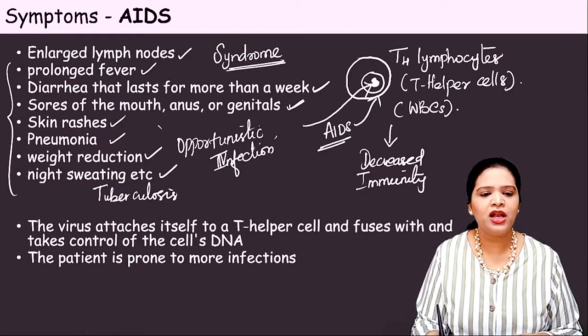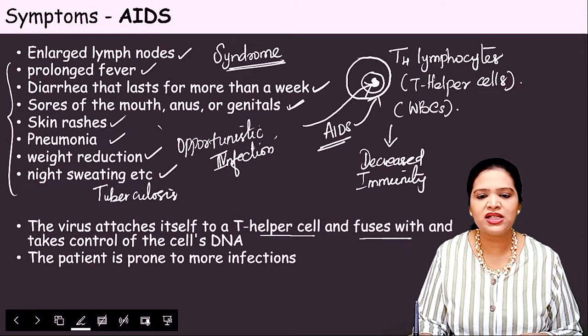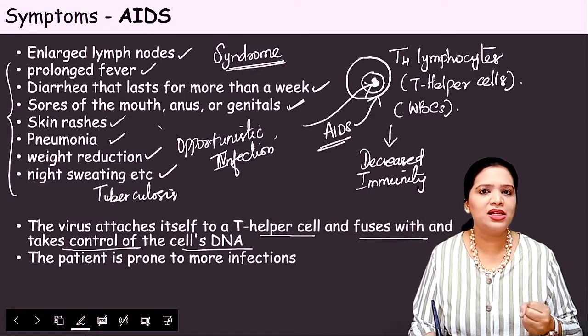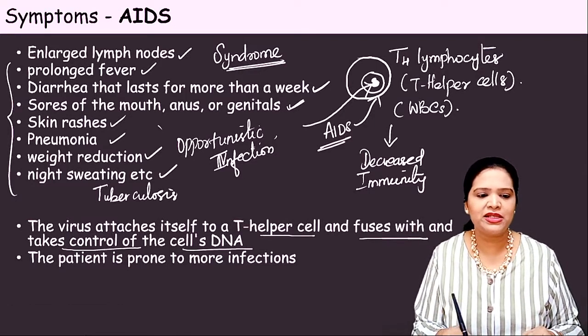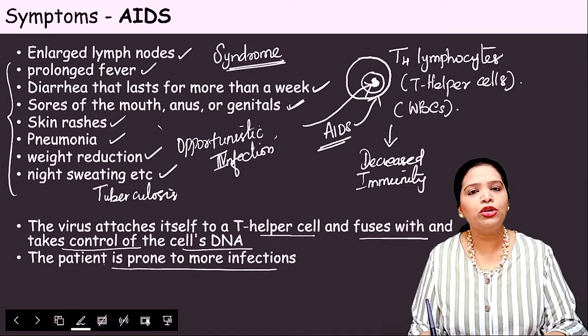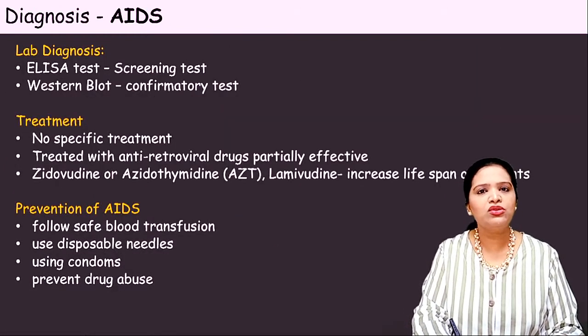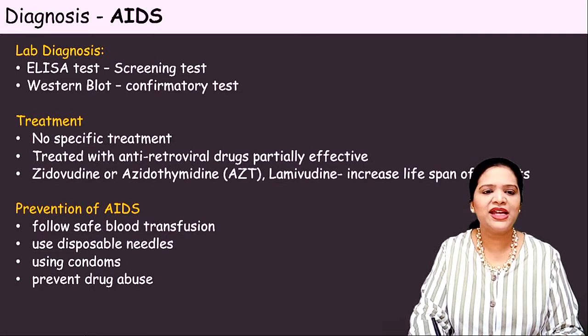Okay, right? So we know this, the virus attached to the T helper cell and fuses with the DNA of the T helper cell and it controls the functions of the T helper cell. That's why the patient is prone to more infections. Okay, clear? Right. So how to diagnose AIDS? How we diagnose AIDS in the laboratory?